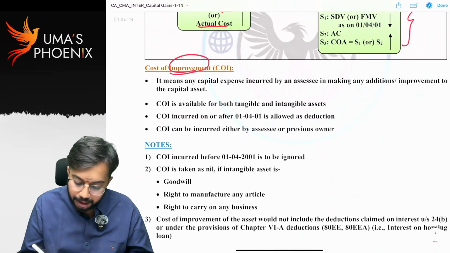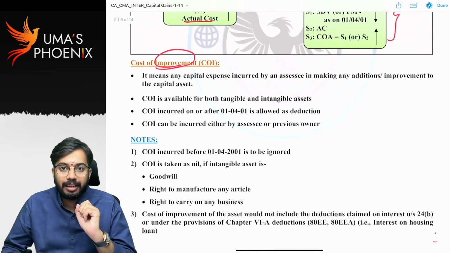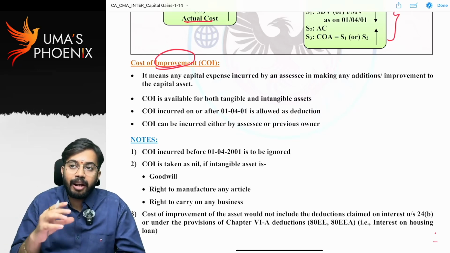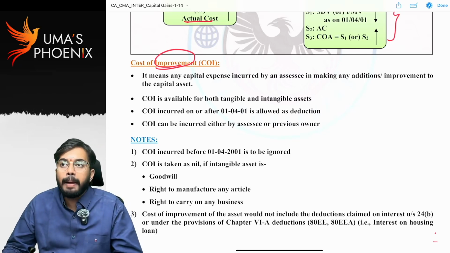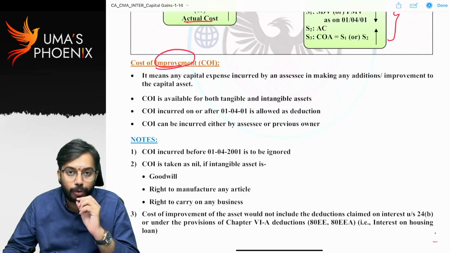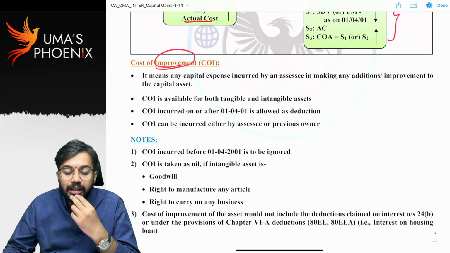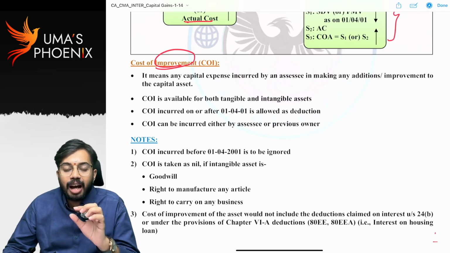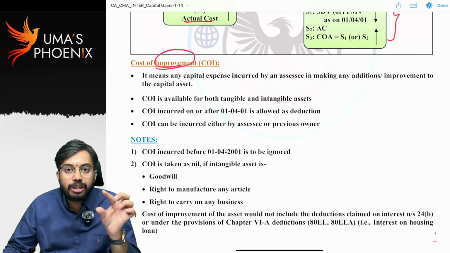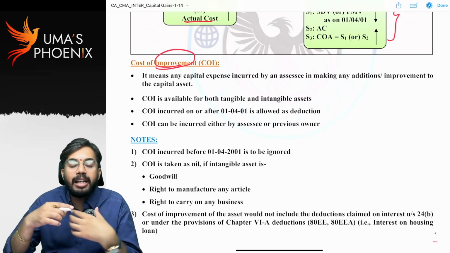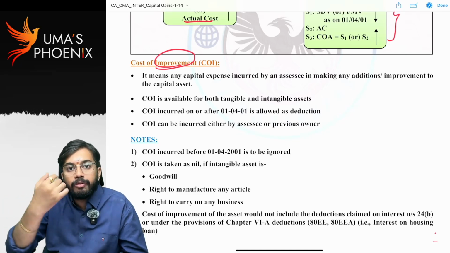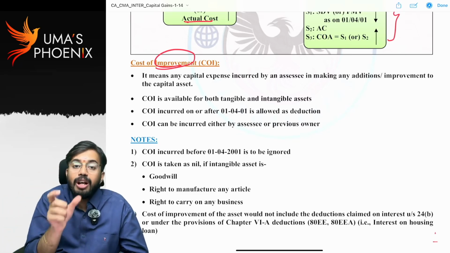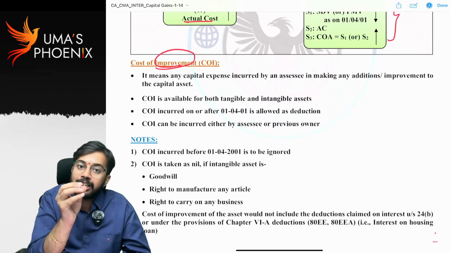Next, cost of improvement. After purchasing the capital asset, if any capital expenditure is incurred for the improvement of the capital asset, that we call improvement cost. I purchased one building, it has only one floor. I purchased it for 10 lakhs. Next, what I did, I constructed a second floor. Now construction of the second floor is a capital expenditure and it is incurred on the building that I have purchased. That means whatever first-floor building I have purchased, I am improving it by constructing a second floor. Now whatever the expenditure for the second floor is, that is cost of improvement.